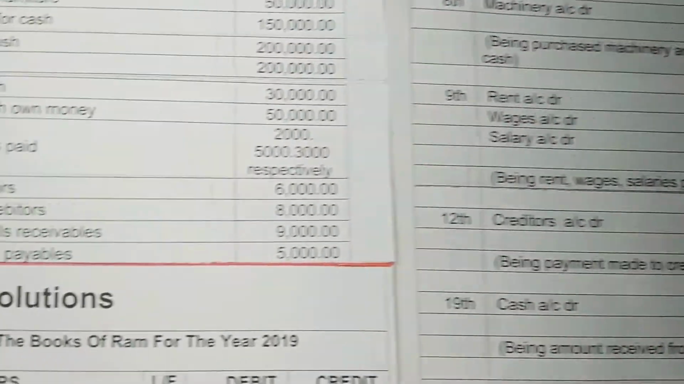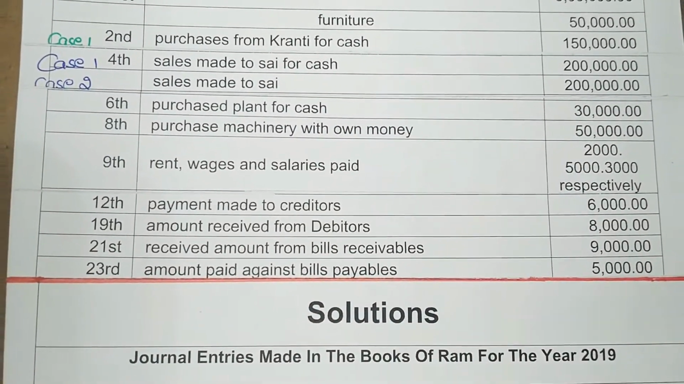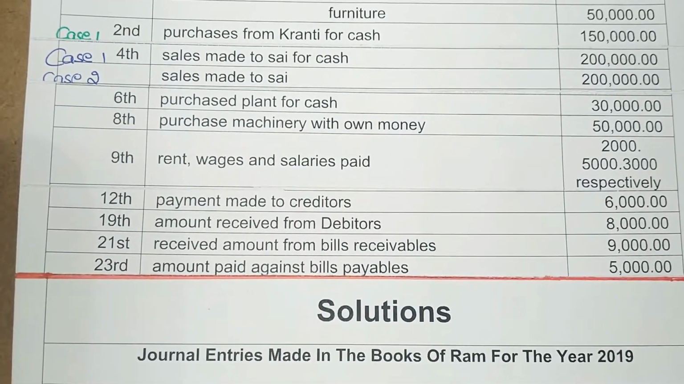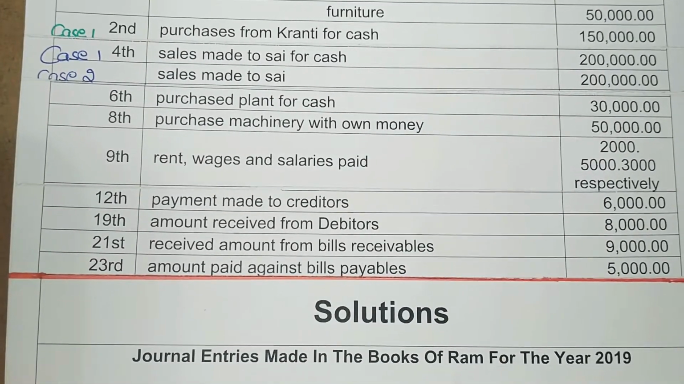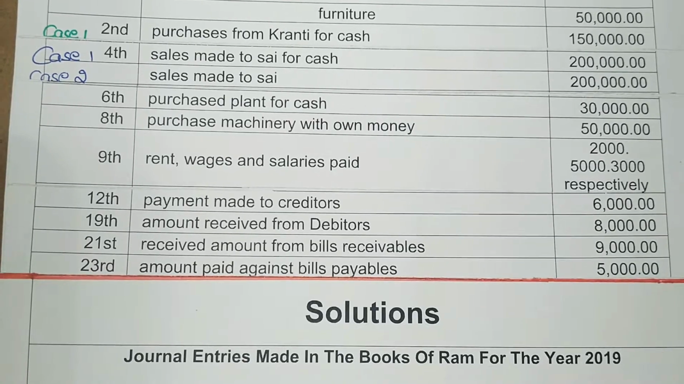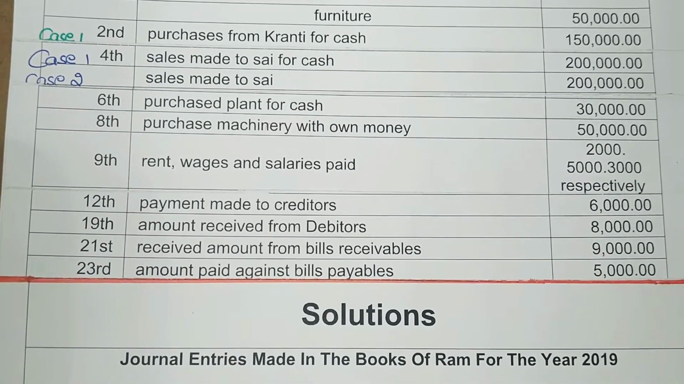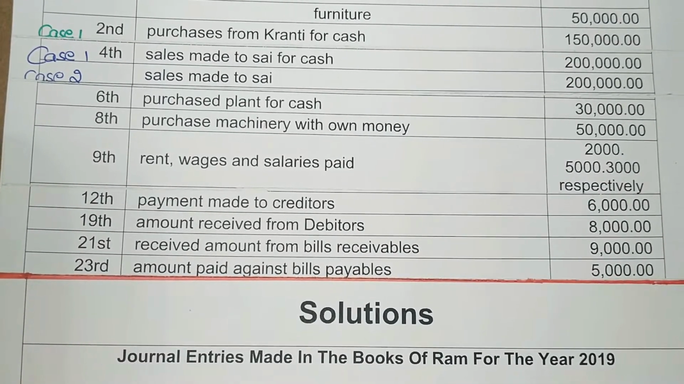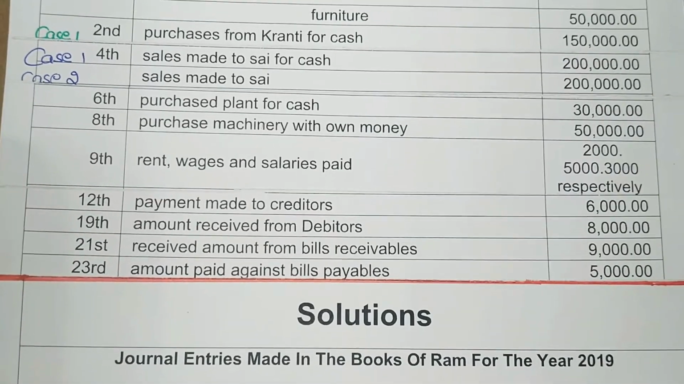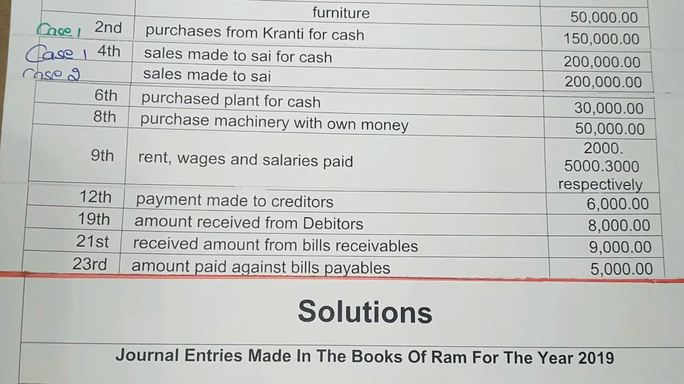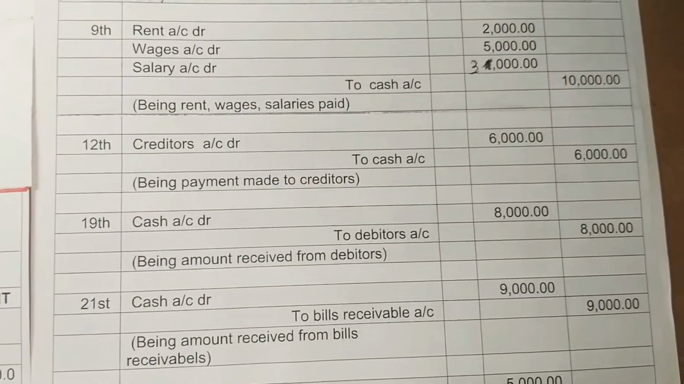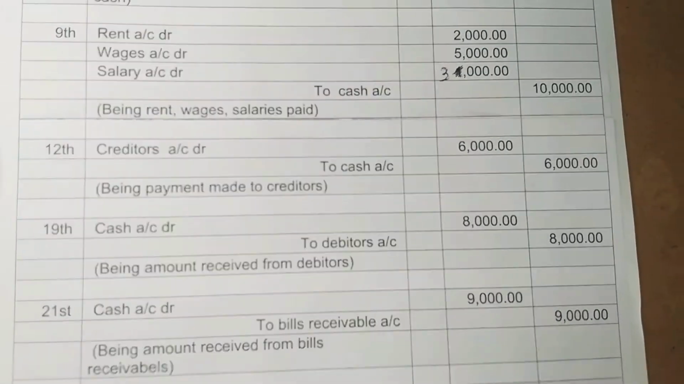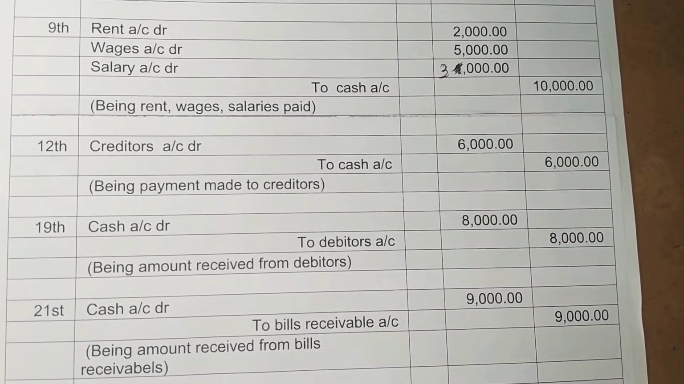Let us come to another transaction, that is date 12th. Payment made to creditors 6000. Here, friends, creditors are the persons to whom we have to pay, means the business has to pay. Here payment is made to the creditors, so creditors account would be debited, and what is going out of the business? Cash. So cash account would be credited, with the amount 6000 and 6000 respectively.